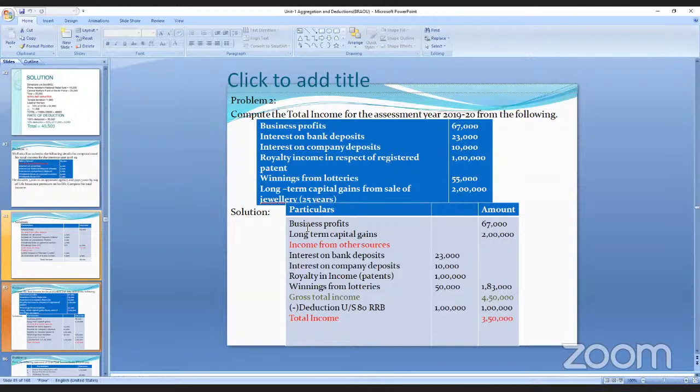So here, what is the profit first? Business profits is 67,000. The other one is long-term capital gains. These two come under business and capital gains. And next is the income from other sources. What are the incomes from other sources?